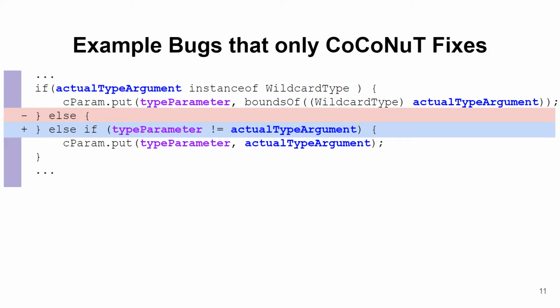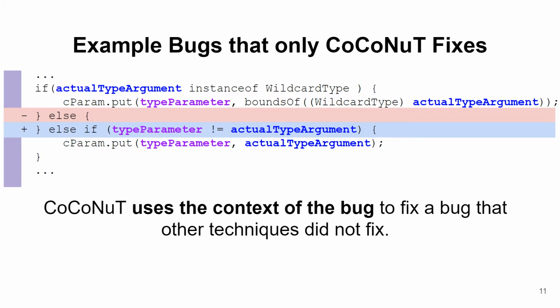CoCoNuT uses a new context-aware deep learning architecture that represents the context of the bug and can therefore automatically generate a complete patch by extracting meaningful information from the context of the bug, such as correct variable names.